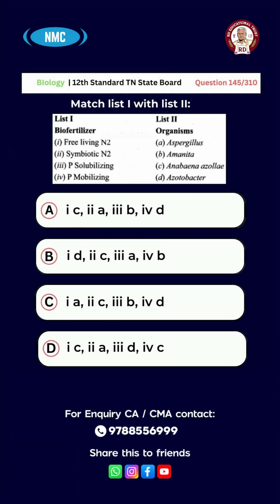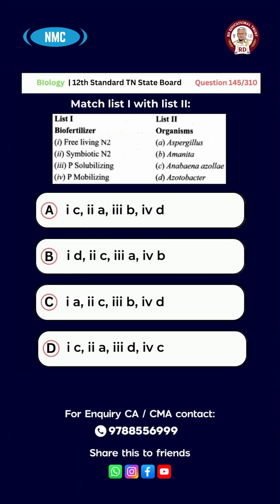A. Aspergillus. B. Amanita. C. Anabaena azollae. D. Azotobacter. Options are: A. 1C, 2A, 3B, 4D. B. 1D, 2C, 3A, 4B.